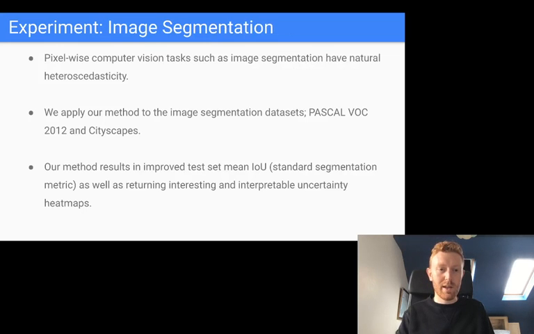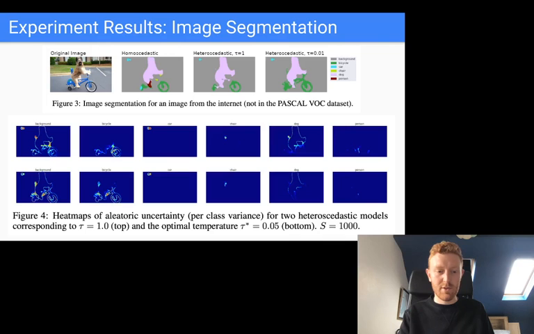Then we looked for other datasets that had naturally occurring heteroscedasticity. One good example is image segmentation, because the pixels around the borders of images are often noisily labeled, just because it's hard to say whether a pixel is in the background or in the object. So we applied our method to PASCAL VOC and Cityscapes, standard image segmentation datasets, and we also got some nice results.